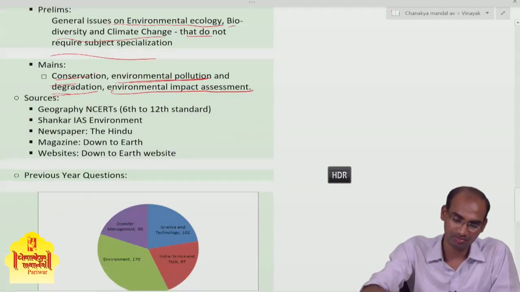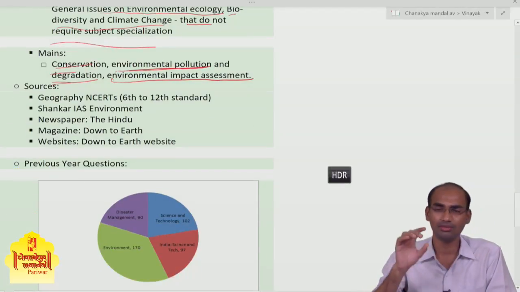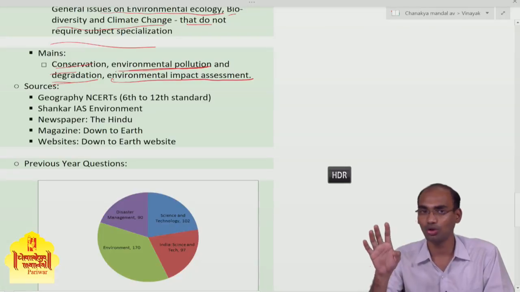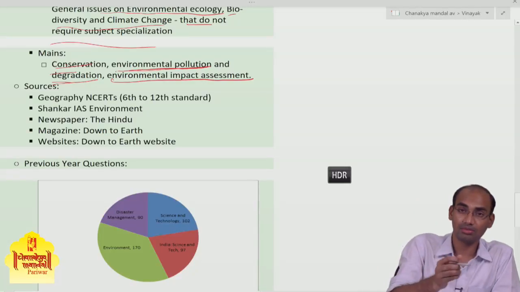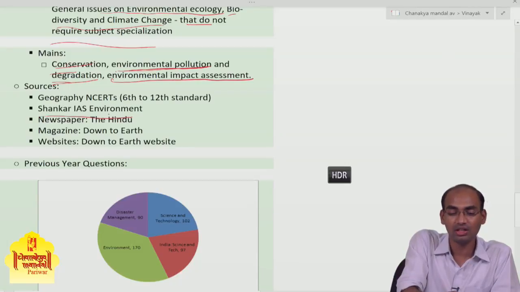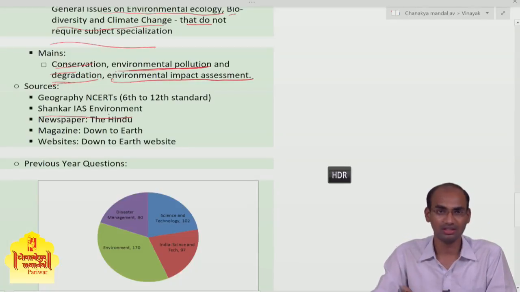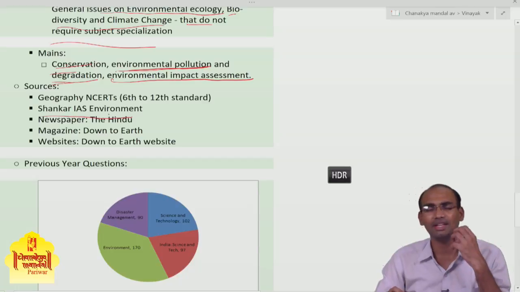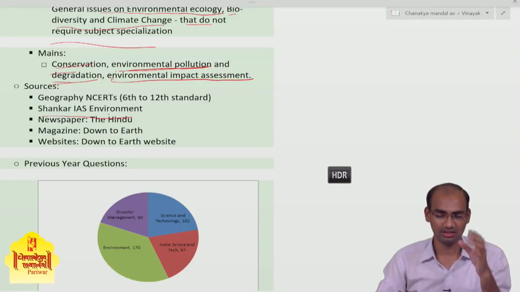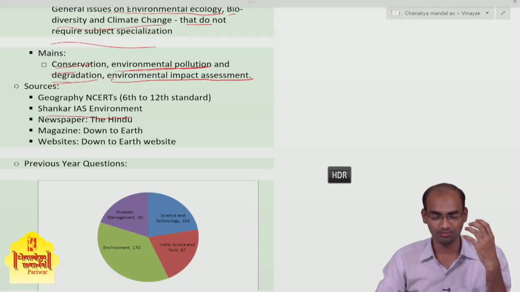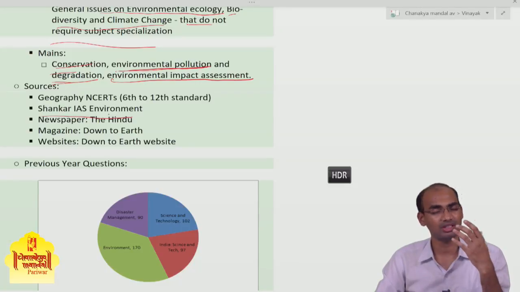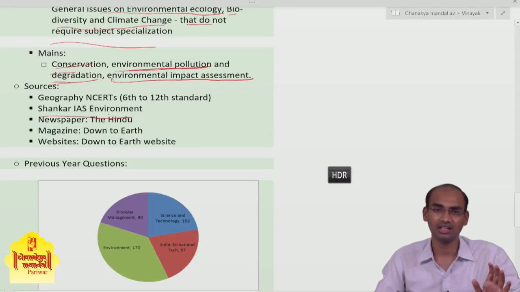As for the sources, first you have to be thorough with the geography NCERTs, again from 6 to 12, and the best book for this is Shankar IAS's environment book. That is a very comprehensive book. You can cover basic geography as well as climate change, environmental pollution, conservation, everything is covered in Shankar IAS.